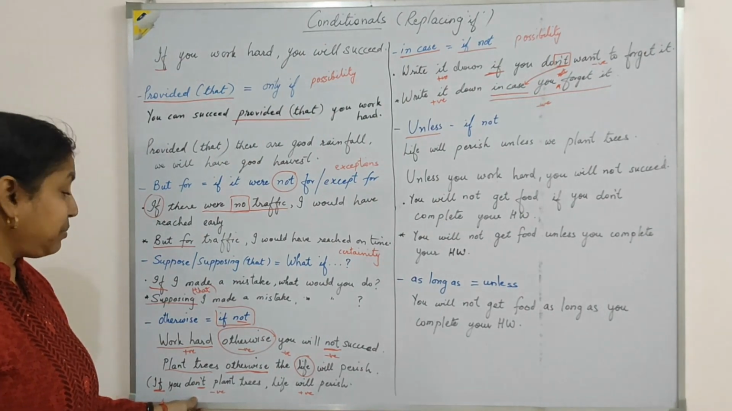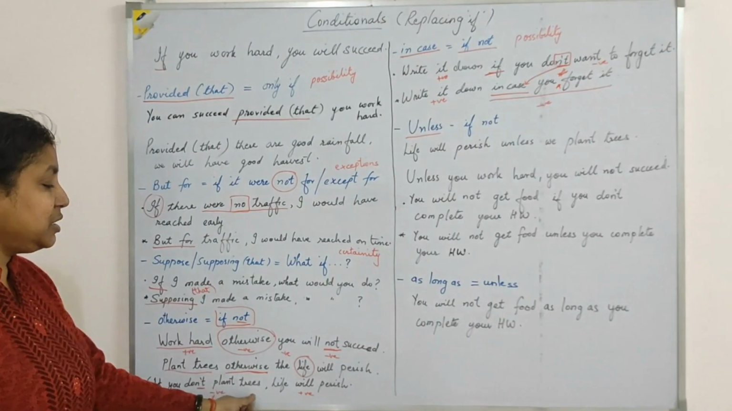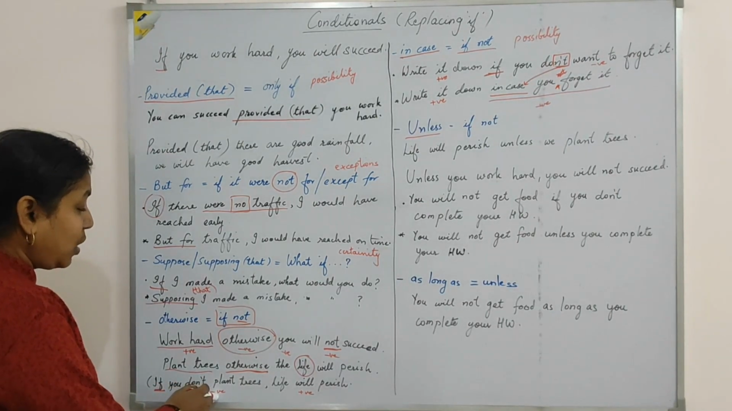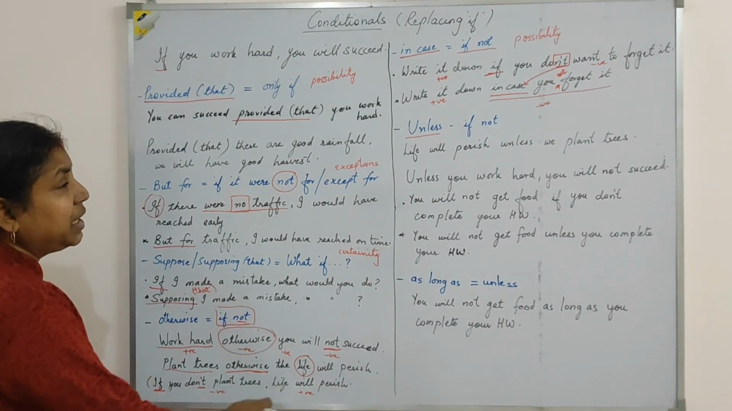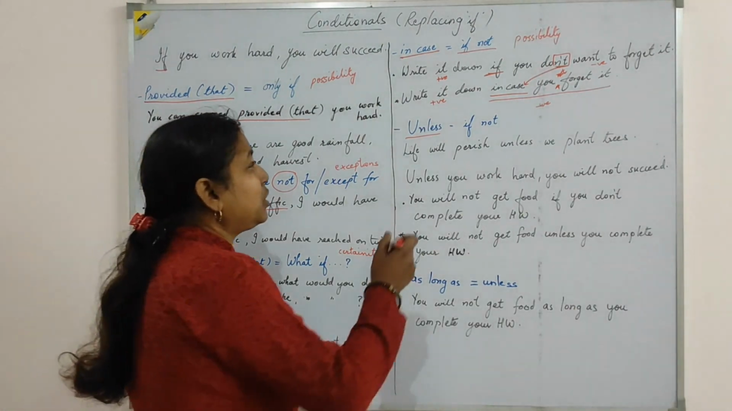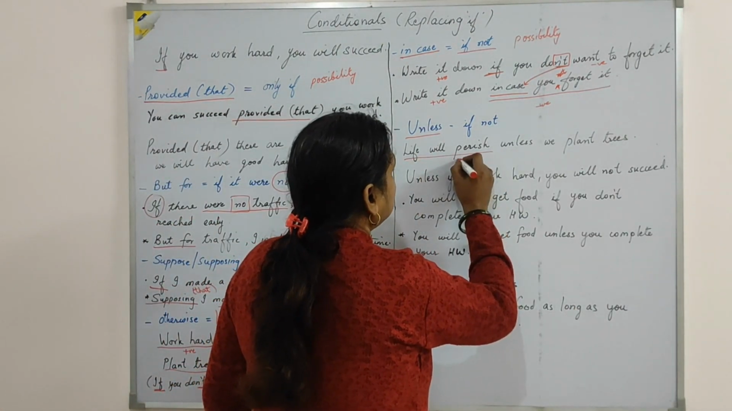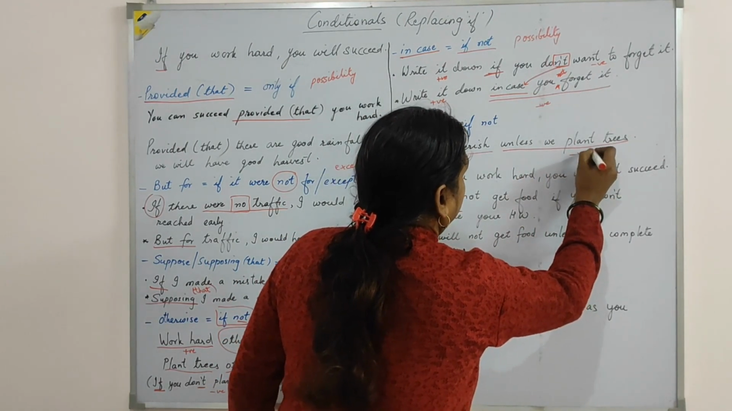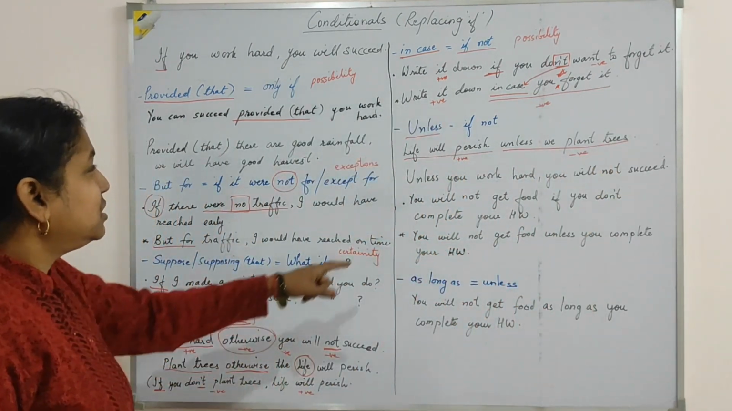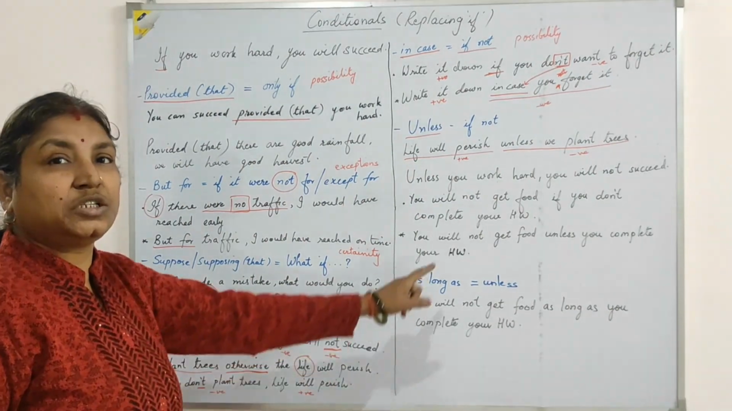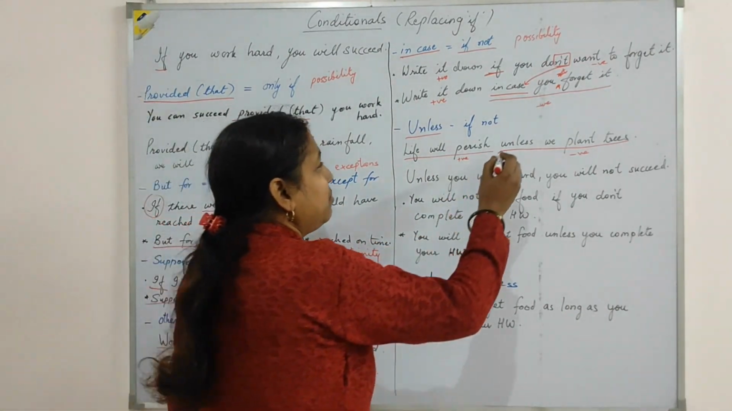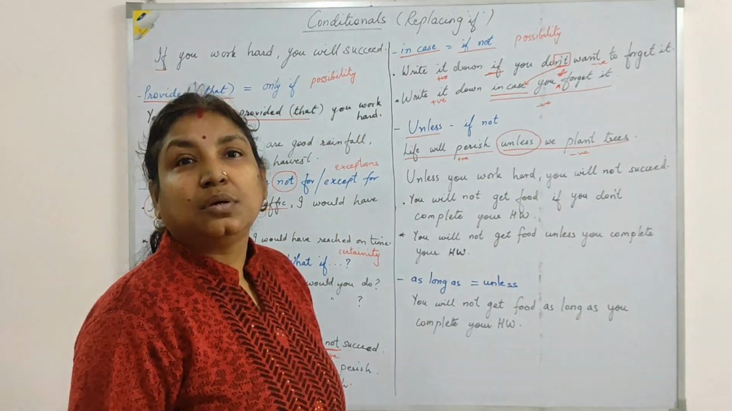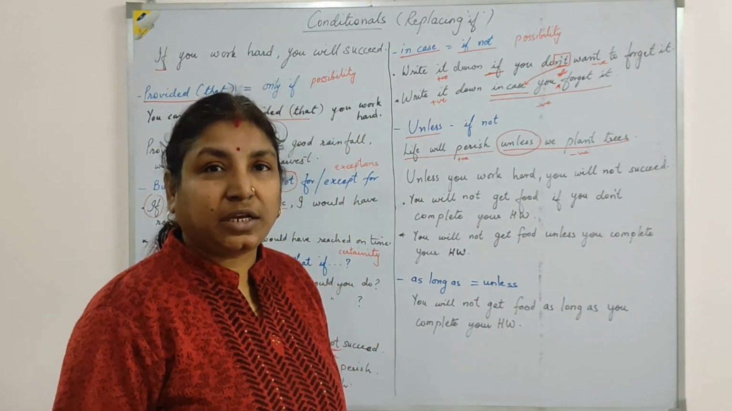Let's take up the same example once again. If you don't plant trees, life will perish. Here I can see one is negative and one is affirmative. So here also you can see life will perish is affirmative and unless we plant trees is negative. So the meaning remains the same. There is no change in the meaning. Why? Because we have the word unless, which is negative in meaning.